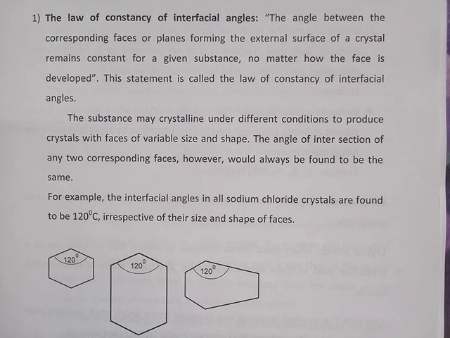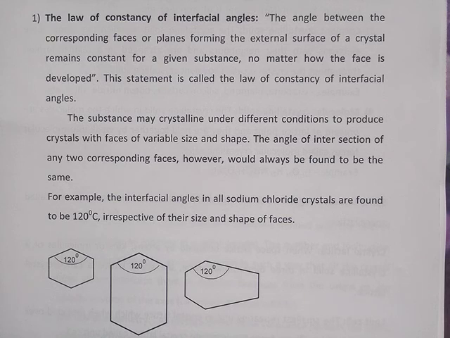A substance may crystallize under different conditions to produce crystals with faces of variable size and shape. The angle of intersection of any two corresponding faces, however, will always be found to be the same. Here in this example of the sodium chloride crystal, we can observe different sodium chloride crystals of different size and shape, but the interfacial angle remains constant.